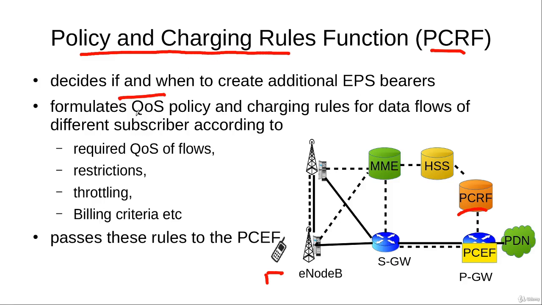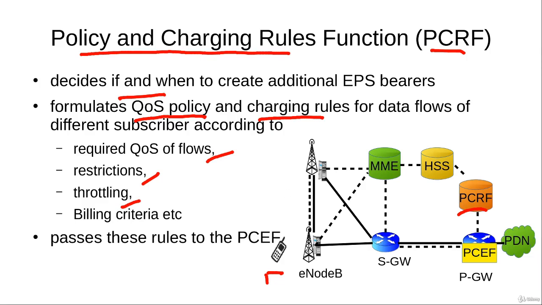Similarly, the PCRF is also responsible for formulating the quality of service policy and the charging rules for different data flows of different subscribers. And the PCRF makes the quality of service policy by taking into account the required quality of service of different flows, and if there are any restrictions. For example, if there are any restrictions on maximum bit rate, etc. And also if the data rate of some users needs to be throttled or not.